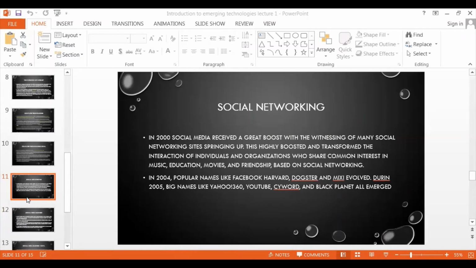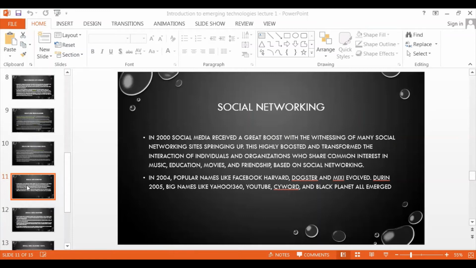Okay, coming back to social networking. In 2000, social media received a great boost with many social networking sites springing up. They boosted and transformed the interaction of individuals and organizations who share common interests in music, education, movies, and friendship based on social networking.